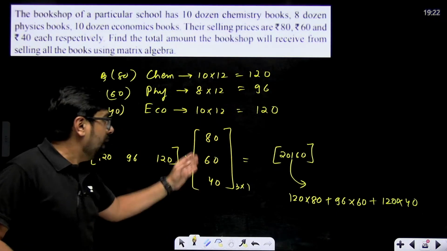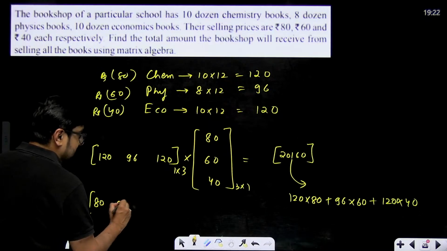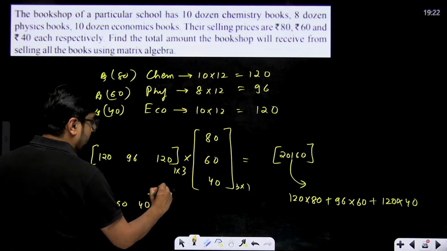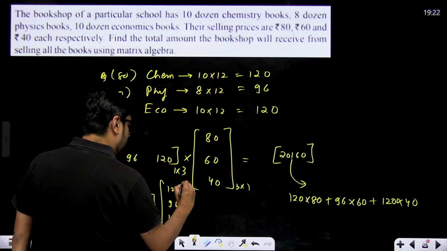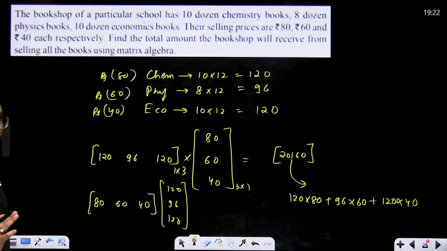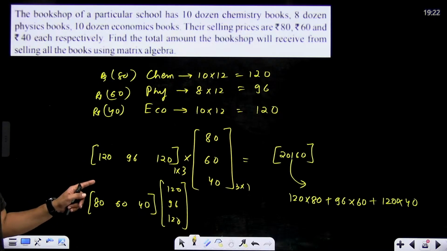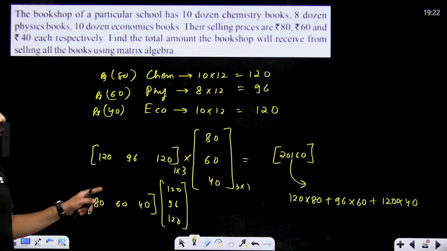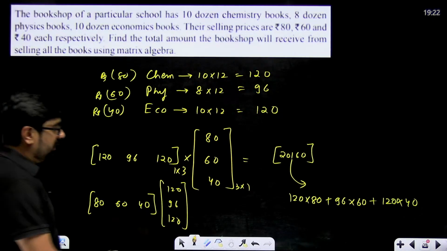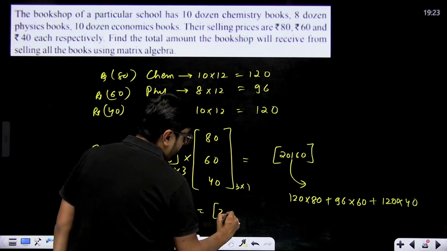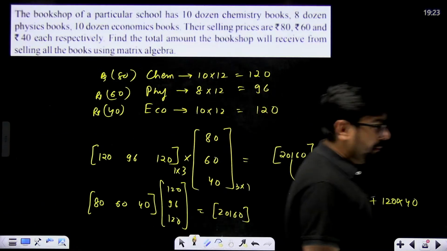Here this can also be represented like this: 80, 60, 40 multiplied with 120, 96 and 120. This can also be showcased like this, no problem. But it will be row into column. If you do column into row, you'll have a 3 cross 3 matrix, which is not the solution. This will also give you 20160. Okay, remember this method.